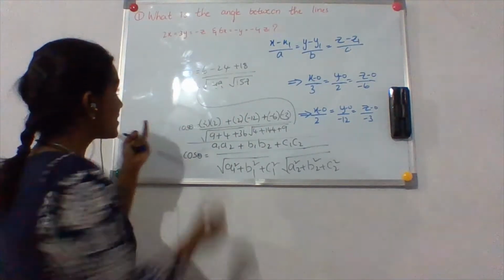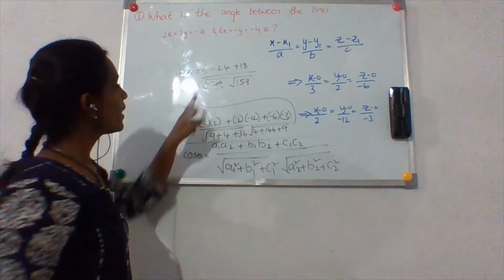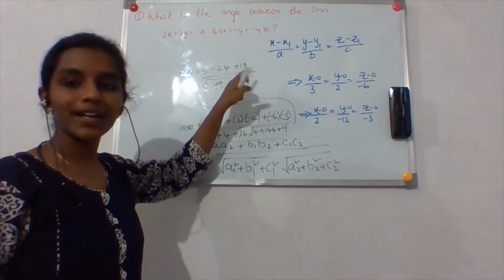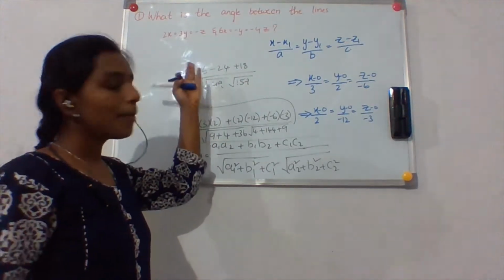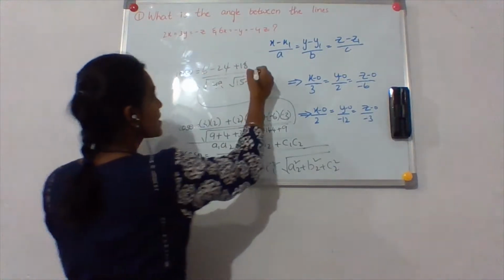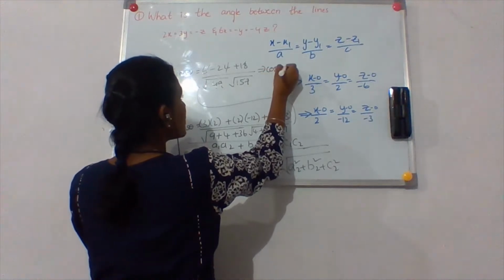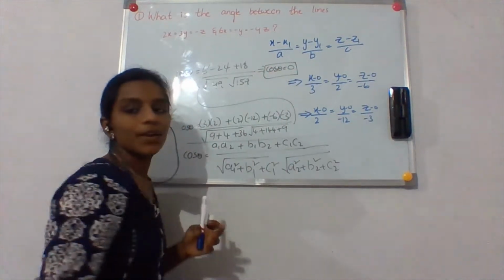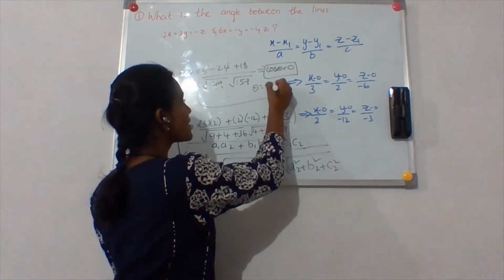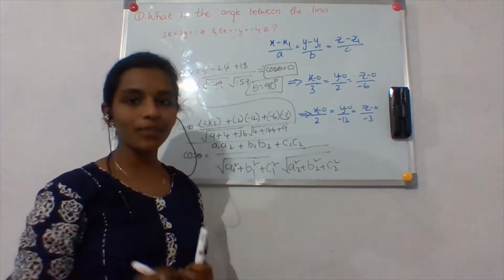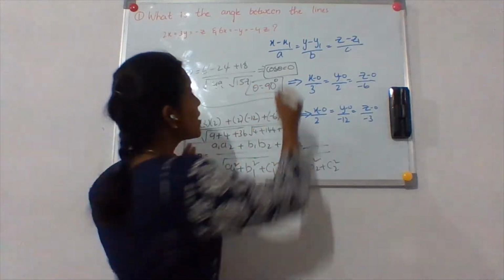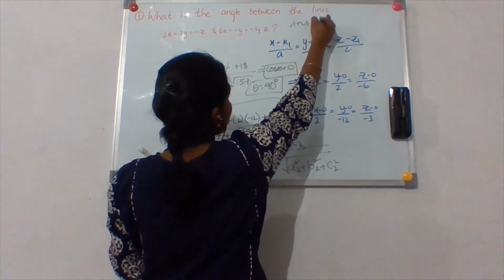Okay. So now this is cos theta. So what do I get over here? I get 0, right? Okay, minus 24 and 18 plus 6 is 24. So minus 24 and plus 24 get cancelled and from this I get cos theta is equal to 0. Am I right? So when does cos theta become 0? When theta is 90 degrees. Right? So the angle between the two given lines is 90 degrees. So the answer for this problem is 90 degrees.